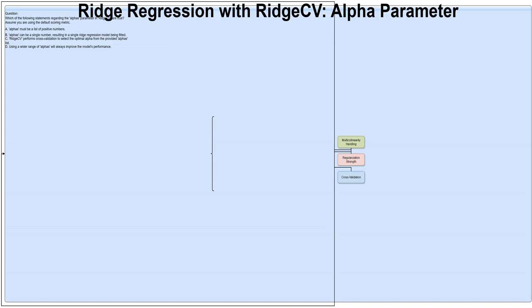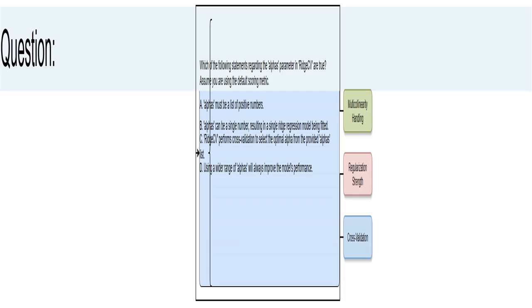A key part of RidgeCV is the alphas parameter. It controls the strength of this penalty. A higher alpha means stronger regularization. I'm asking you to identify the correct statements about how the alphas parameter functions within the RidgeCV algorithm.